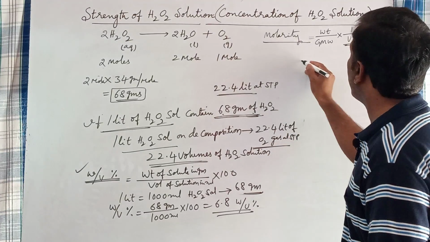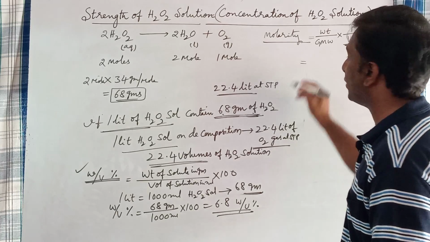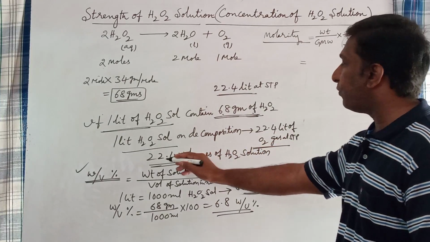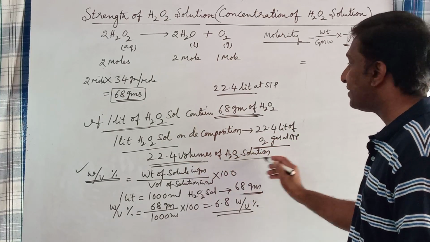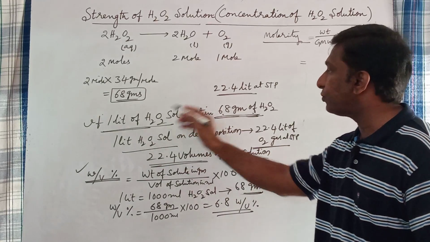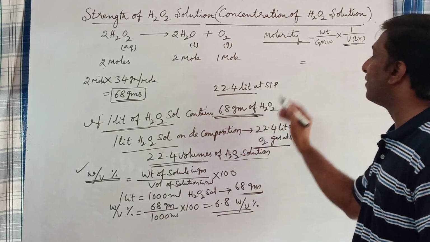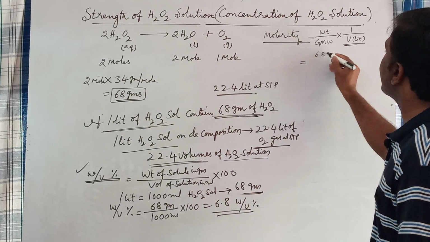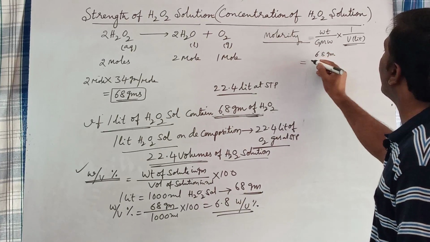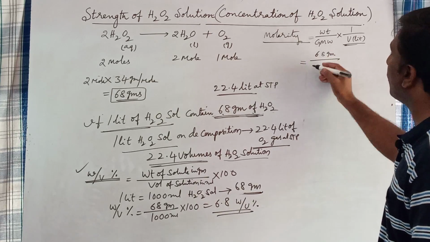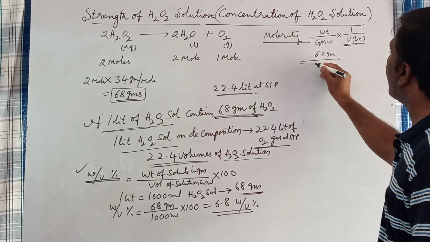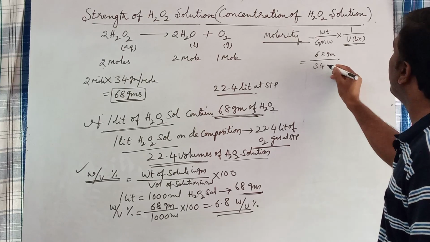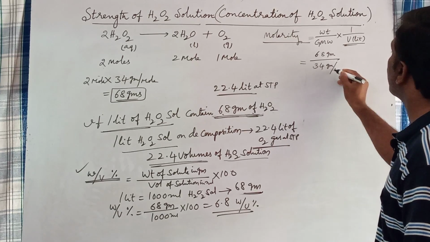This is the formula to find out the molarity of solution. Here, 22.4 volumes of H2O2 solution means 1 liter of H2O2 solution should contain 68 grams of H2O2. So the weight of solute is 68. What is the gram molecular weight of H2O2? 34 grams per mole.